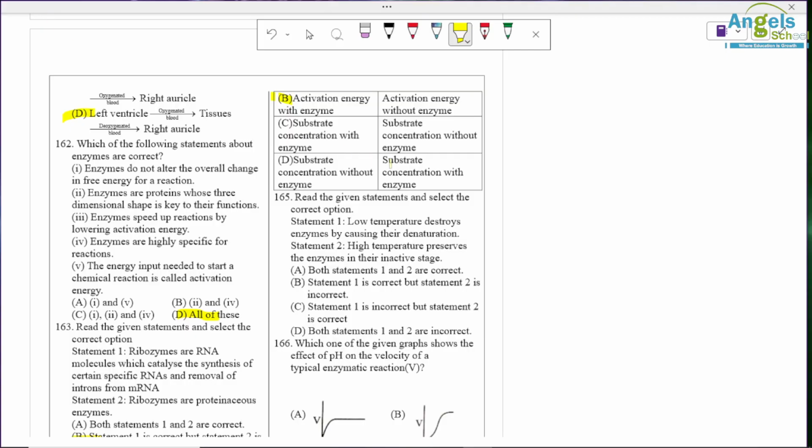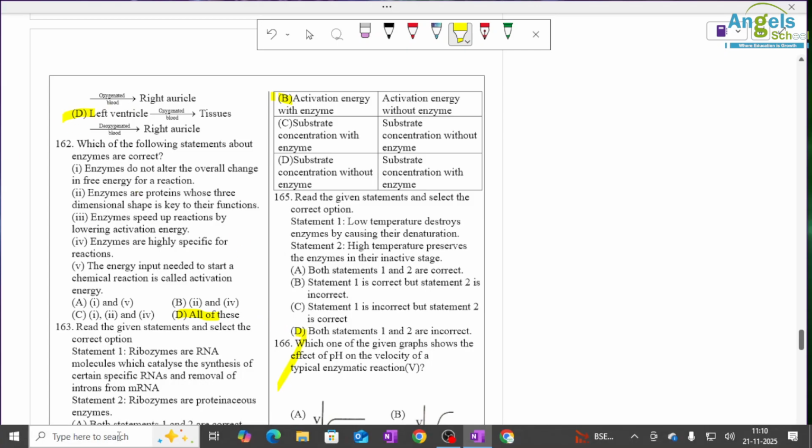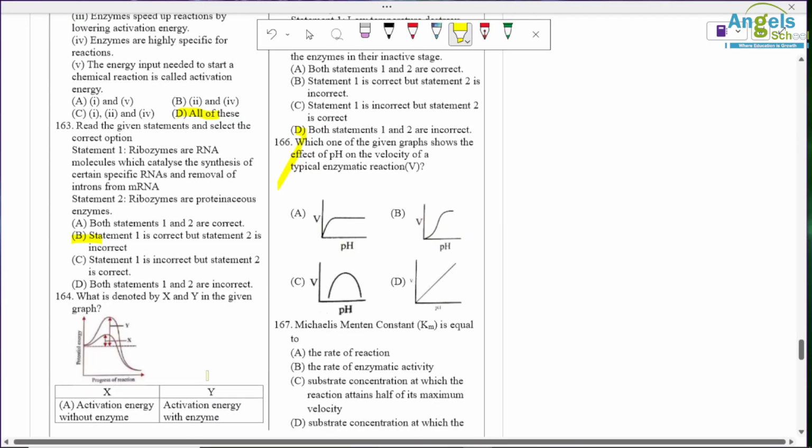Question number 165. Read the given statement and select the correct option again. So lowering the temperature destroys the enzyme by causing denaturation. Wrong option. High temperature keeps the enzyme in an inactive stage. Wrong option. Okay, so both statements are incorrect. D option is right here.